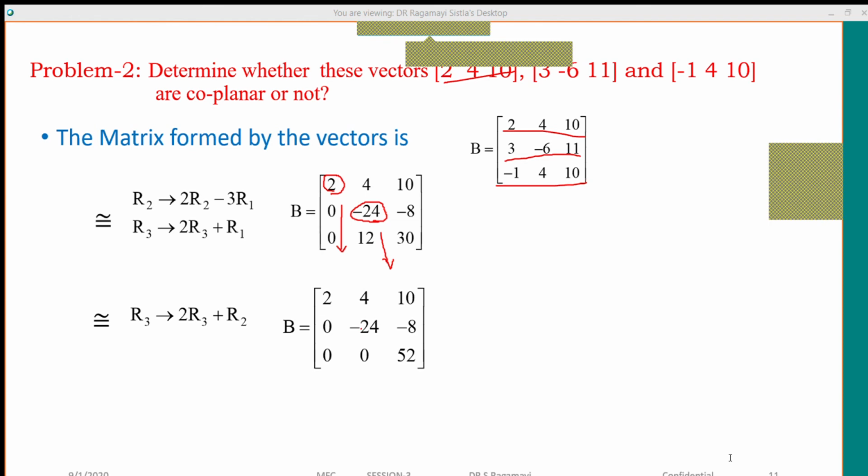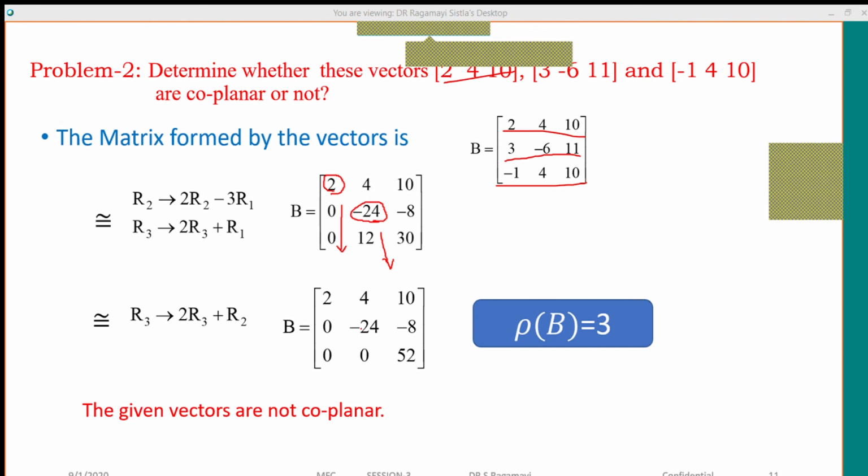Now, what is the rank of the matrix? The rank of the matrix is 3. Since the rank of the matrix is 3, according to our concept, how can we say whether they are planar or not coplanar? Yes, the correct answer was posted by most of the students, very good response: they are not coplanar vectors. Very good response from you guys. Now be ready for answering the next question also.